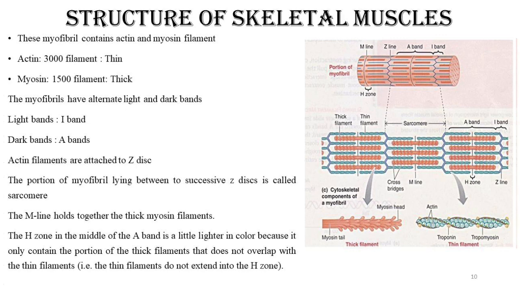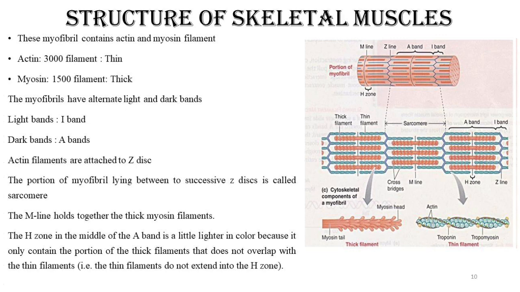ये जो myofibrils है, it is made up of alternate light and dark bands. Light bands are known as I band. Dark bands are known as A band. I stands for isotropic. A stands for anisotropic. Means when polarized light is passed through these areas, how the light is refracted. If the light is refracted in a single direction, it is an I band. If the light is refracted in multiple directions, it is known as an A band. That's why it is given the name anisotropic or isotropic.